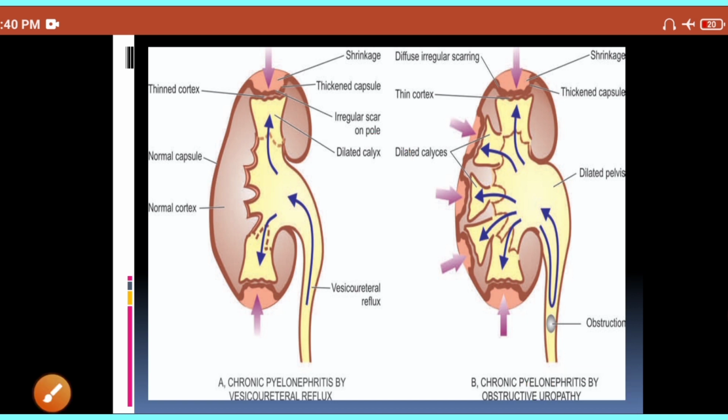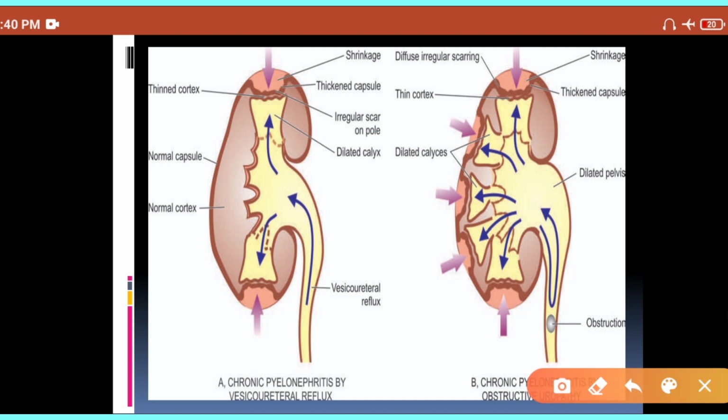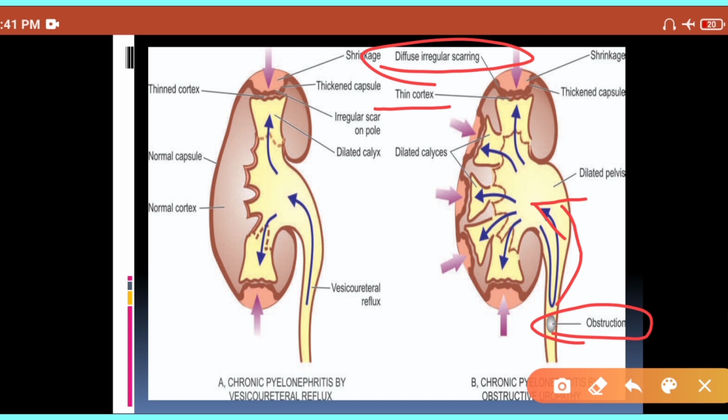Alright. Now if chronic pyelonephritis is because of obstruction like that of a renal stone, then the backward pressure of urine is tremendously high. So you will develop scarring or fibrosis all over the kidney. So you have a diffuse irregular scar. Obviously your cortex will be thin and capsule will be thick because of fibrosis.